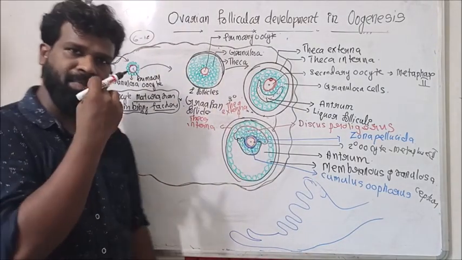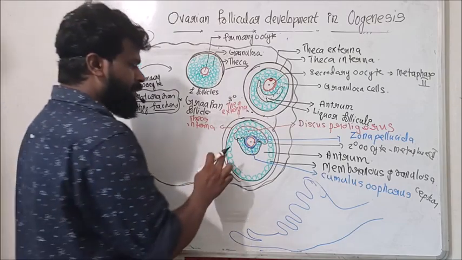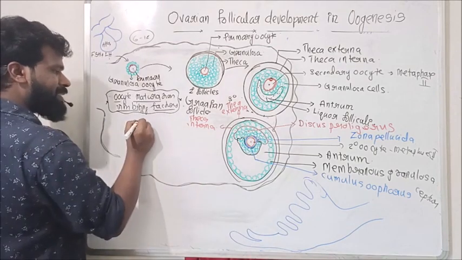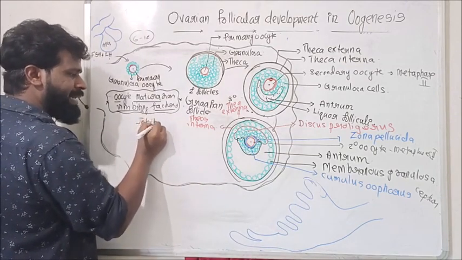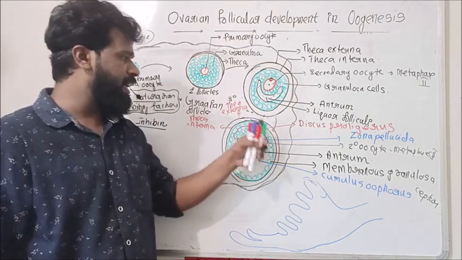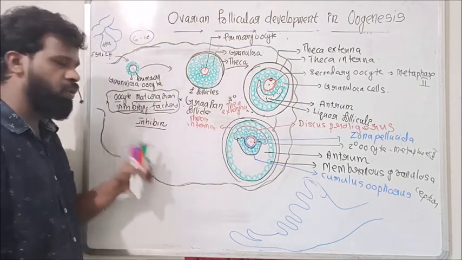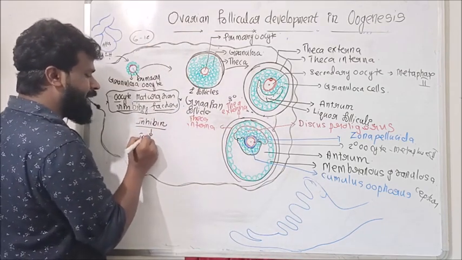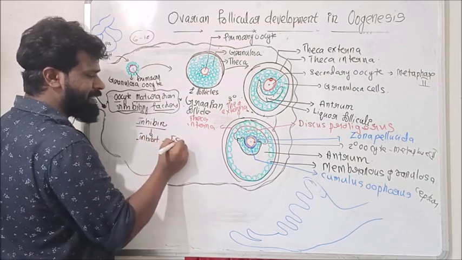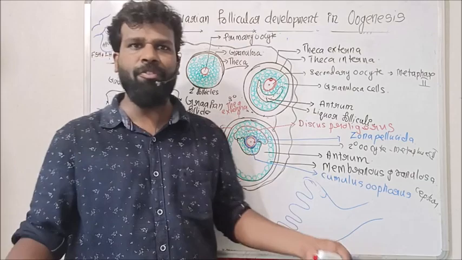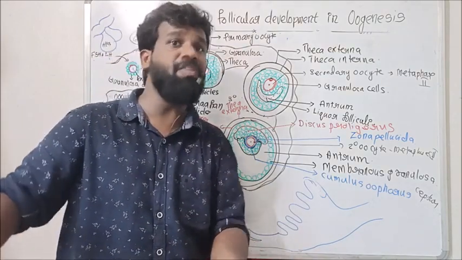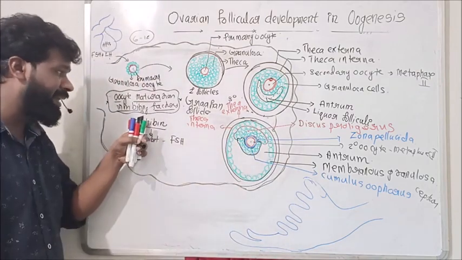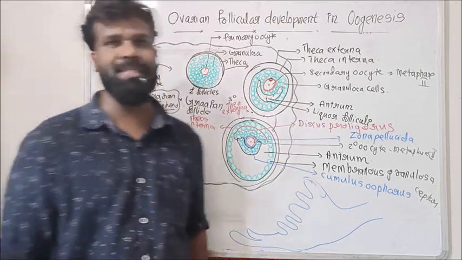But here, when the follicle becomes the fully matured Graafian follicle, the granulosa cells of this Graafian follicle secrete a hormone called inhibin. This inhibin inhibits the hormone FSH. When the follicle becomes fully matured, there is no need for FSH, since FSH means follicular development. So the granulosa cells secrete inhibin, which will inhibit FSH.